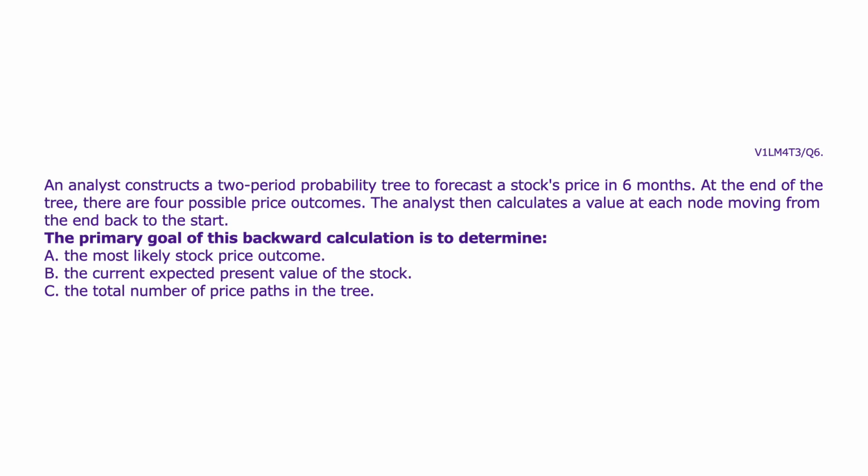An analyst constructs a two-period probability tree to forecast a stock's price in 6 months. At the end of the tree, there are 4 possible price outcomes. The analyst then calculates a value at each node moving from the end back to the start. The primary goal of this backward calculation is to determine A, the most likely stock price outcome. B, the current expected present value of the stock. C, the total number of price paths in the tree.